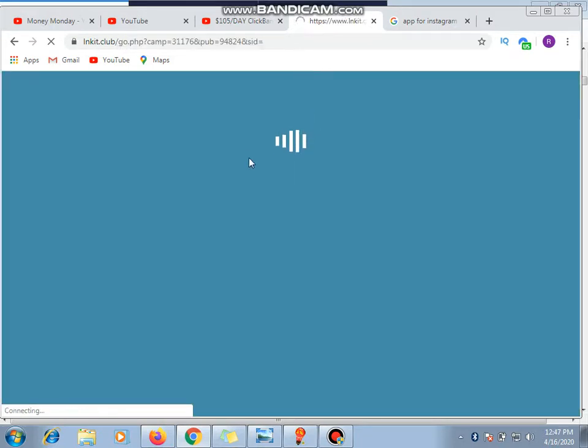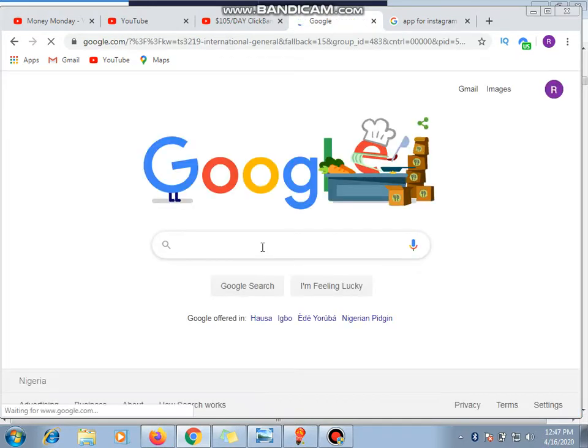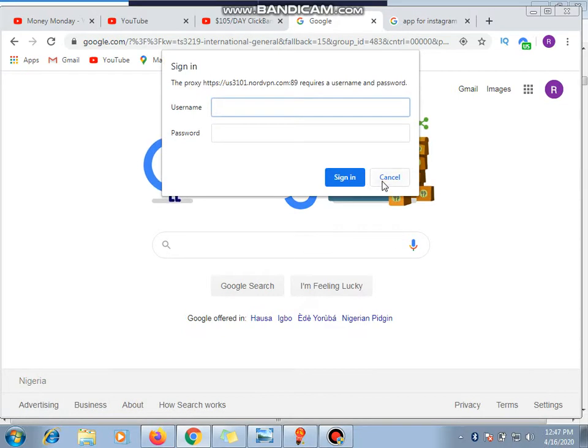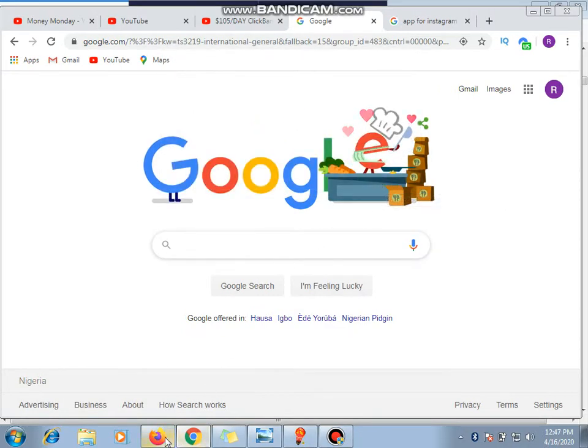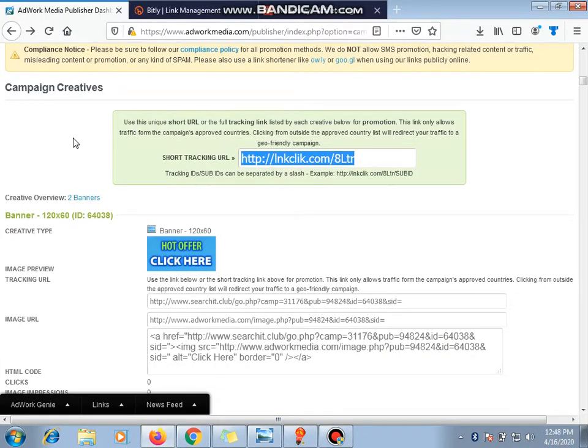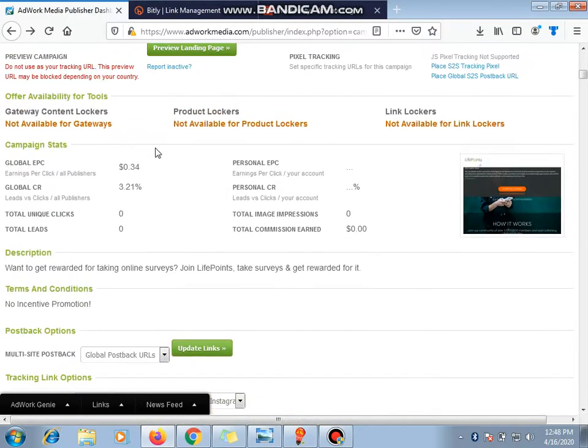So right here we'll wait for it to load and see if actually it will take us to the link or the page that we saw on the website. So that is to tell you that yes, it is actually a good site. So you can see what is going on. It's redirecting us to a Google page, okay, which is not what we want. Now let's look for another offer that will not give us this kind of strikes.